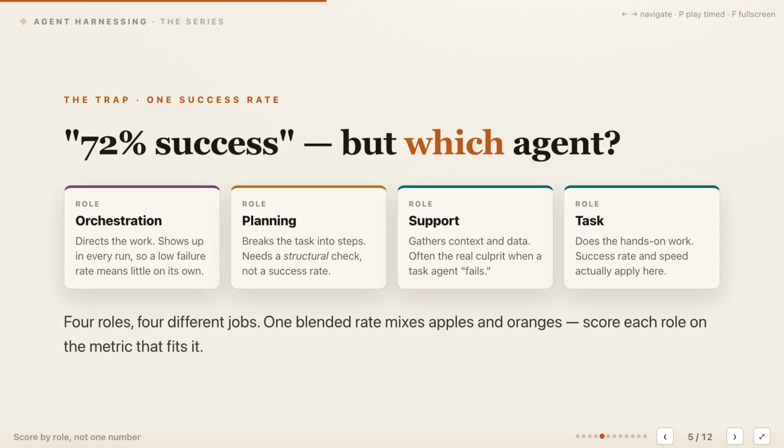The next trap is reporting one blended success rate because different agent roles perform different jobs and need different measures. Orchestration directs the work and appears in nearly every run, so its raw failure rate tells us little by itself. Planning needs structural checks, whether the steps are valid, complete, ordered correctly, and grounded in the task. Support agents gather context and data, which often makes them the upstream source of a task agent's visible failure. Task agents perform the hands-on work, so success rate, quality, and speed apply more naturally there. Score each role against its responsibility, then combine those signals only after preserving what they mean.